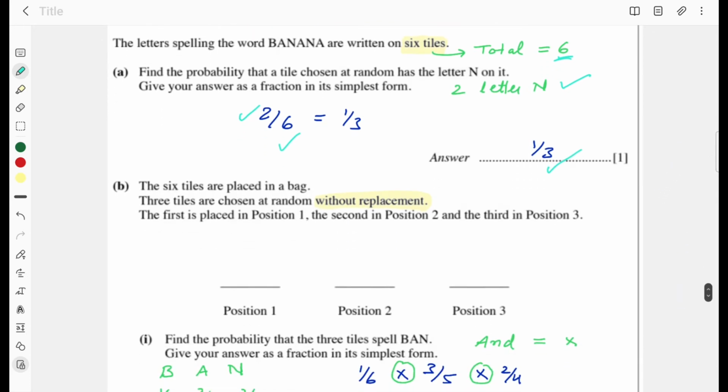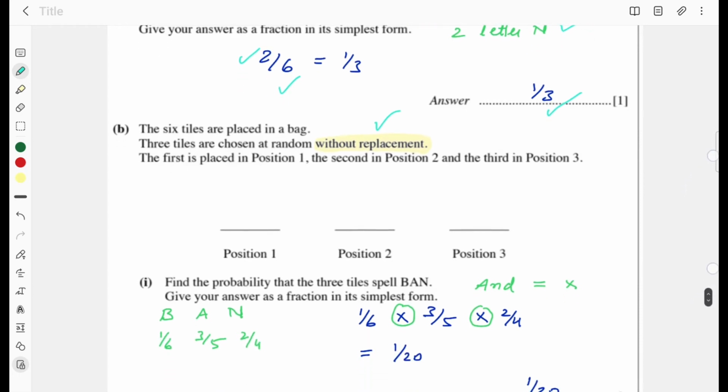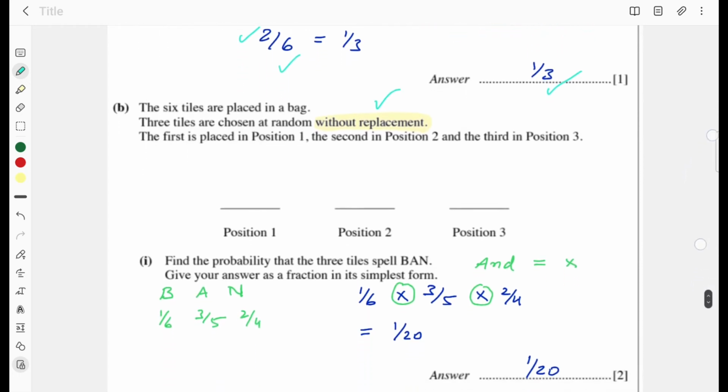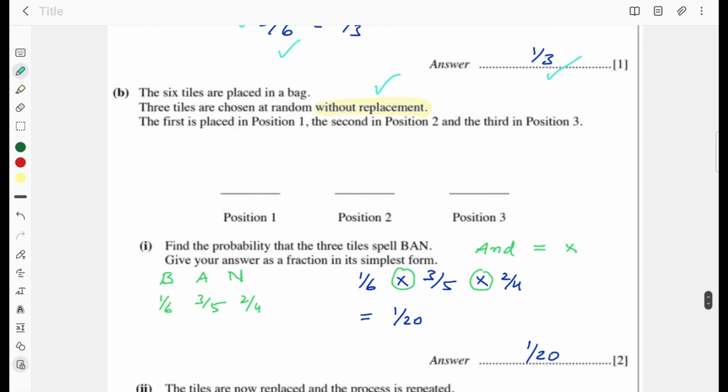The 6 tiles are placed in a bag. 3 tiles are chosen at random without replacement. Be careful, without replacement, you are not putting it back after drawing it. The first tile is placed in position 1, the second is placed in position 2, and the third is placed in position 3. Find the probability that the 3 tiles spell BAN.